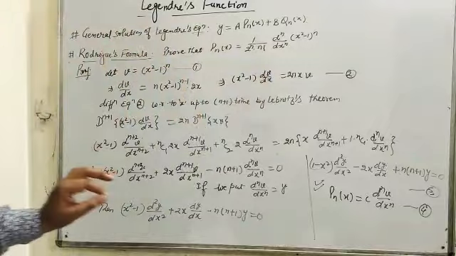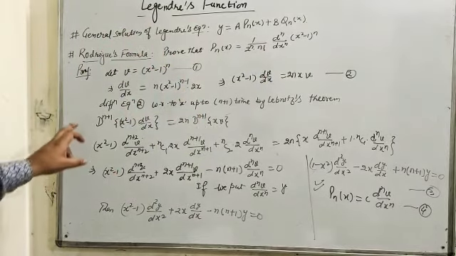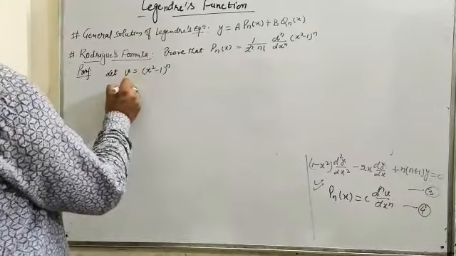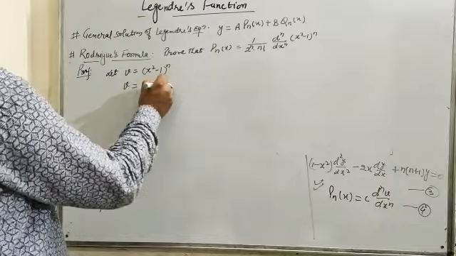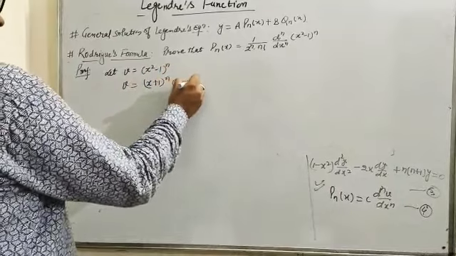Now for this, again we are considering the first equation, that is, we can write this equation as (x + 1)^n into (x − 1)^n.